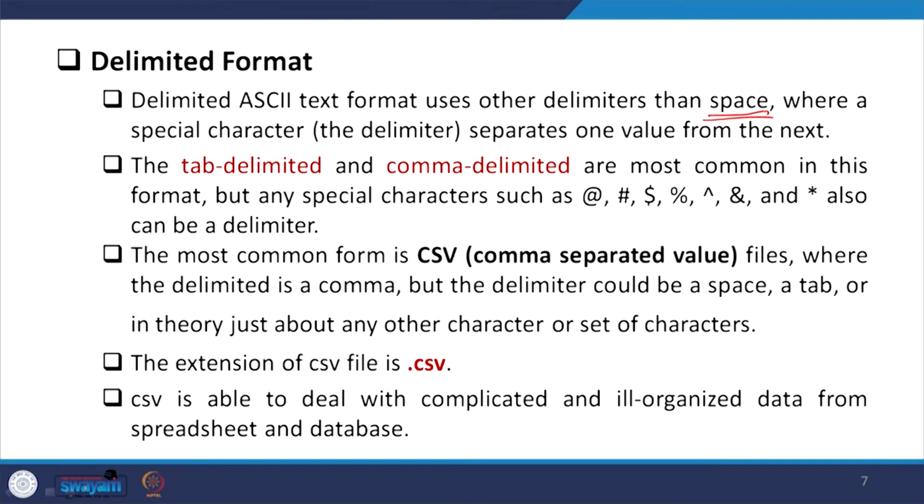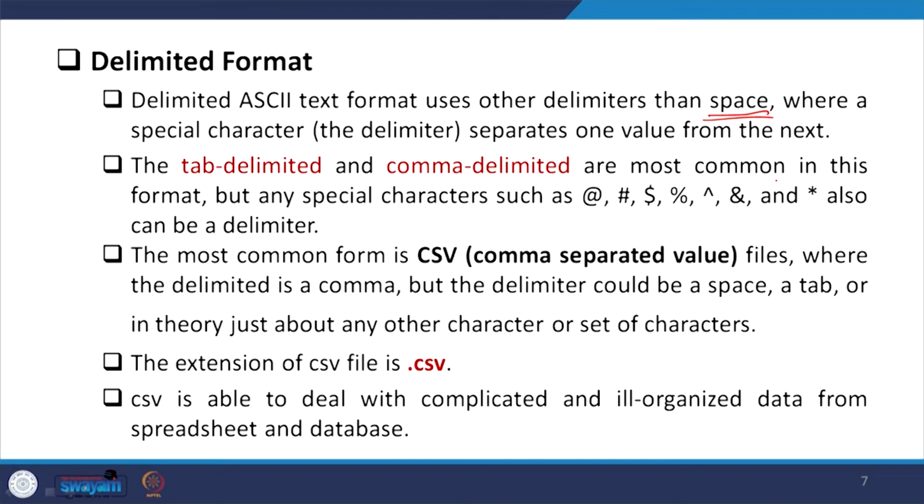I will tell you what kind of tab delimited and comma delimited we are going to guide you on. These two are the most common formats in this setup, but any special character such as @, hash, dollar, power or asterisk can also be a delimiter.